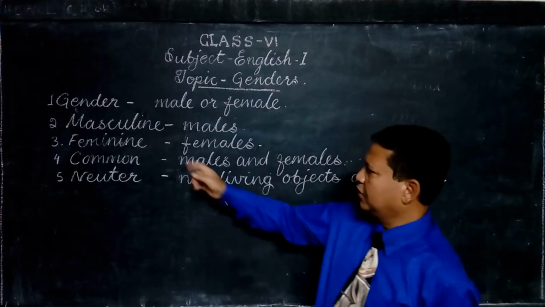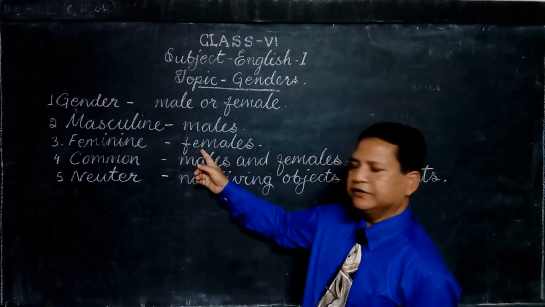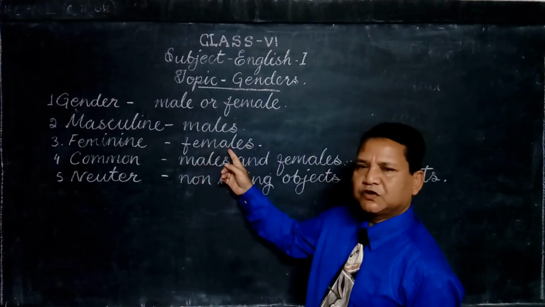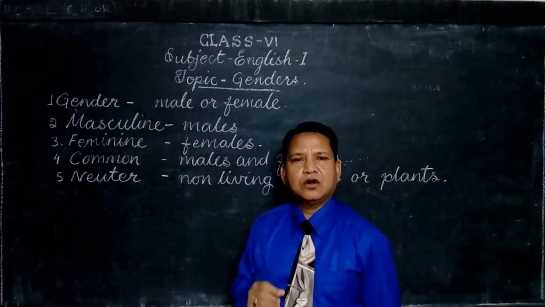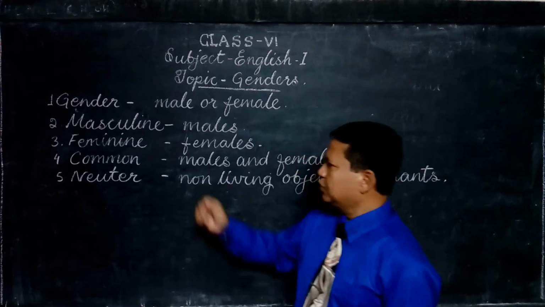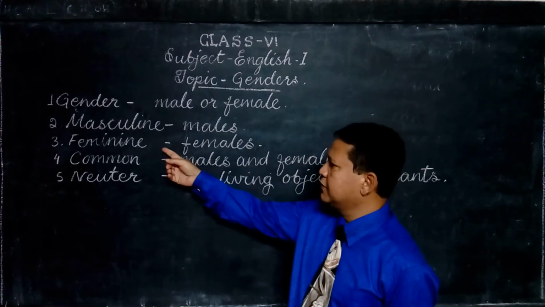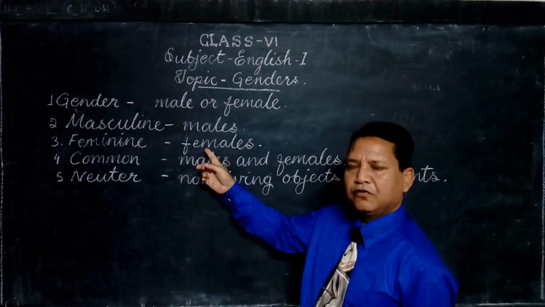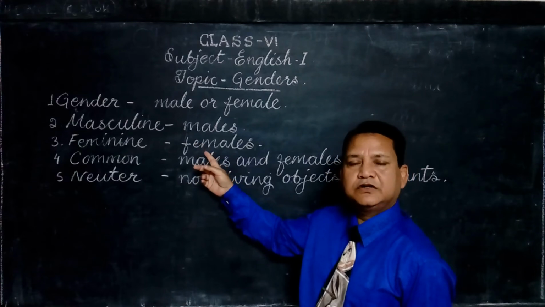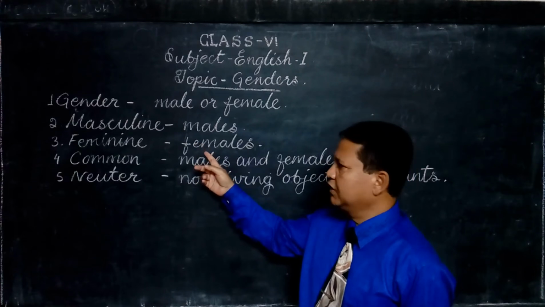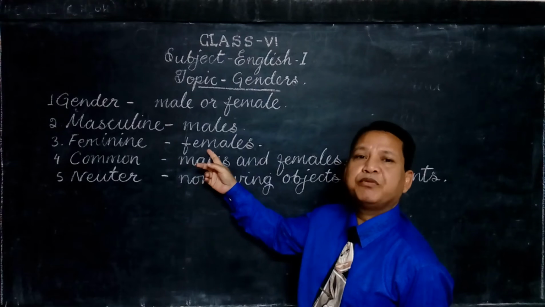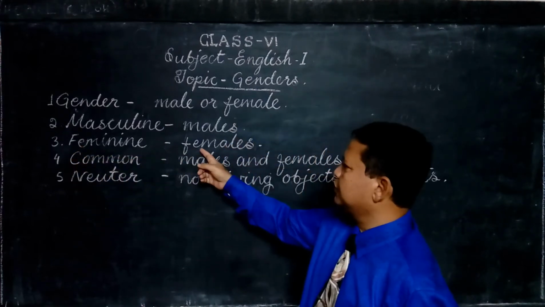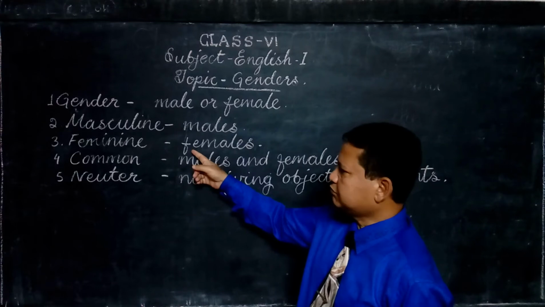Second, what are feminine genders? Feminine genders, simplest answer, they are females or women or girls. So, feminine genders refers to the names of females or girls or women. Feminine genders means females. Feminine starts with an F. The female also starts with F.